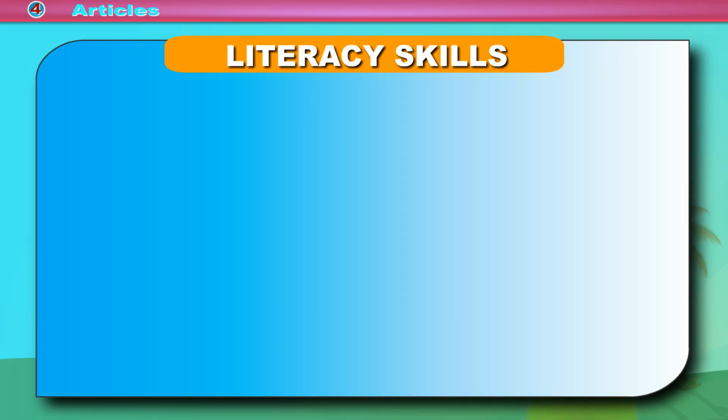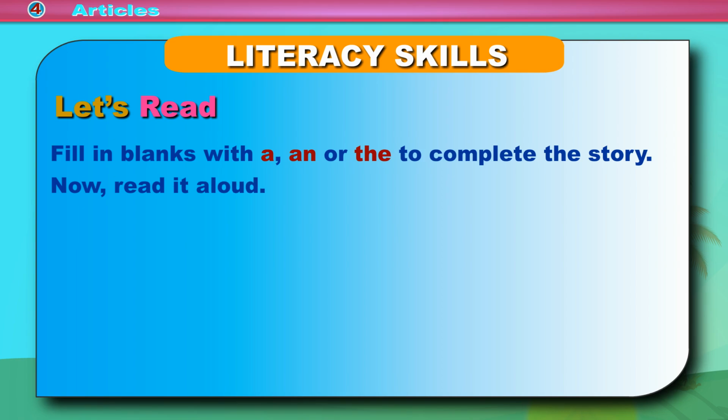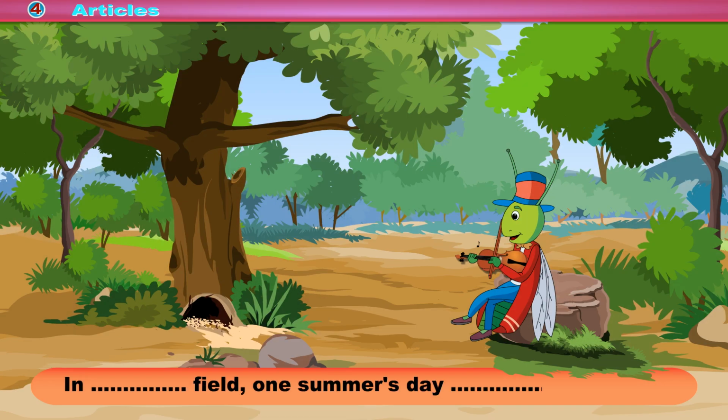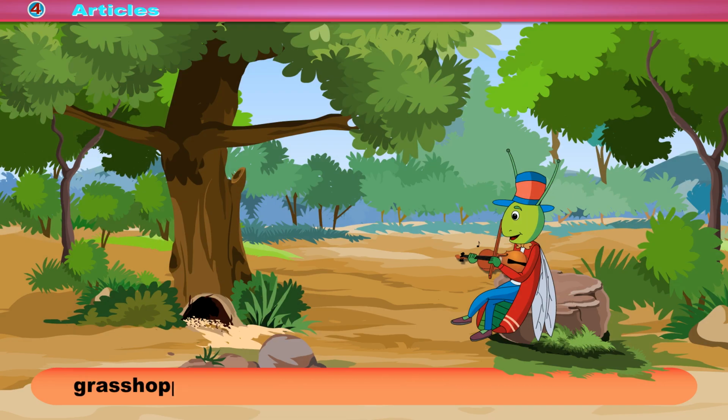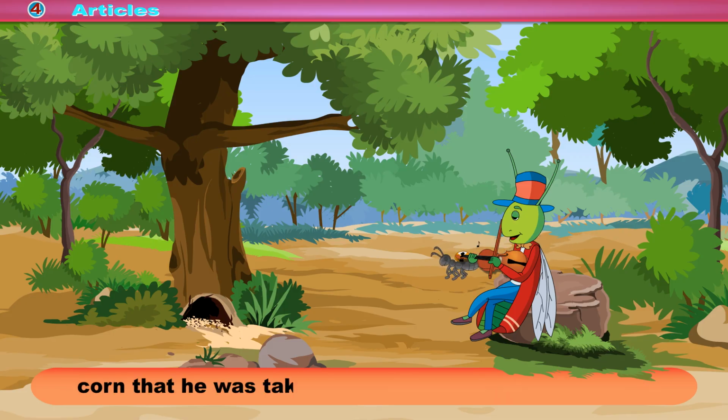Literacy skills. Let's read. Fill in the blanks with a, an, or the in order to complete the story. Now, read it aloud. The ant and the grasshopper. In the field, one summer's day, a grasshopper was hopping about, chirping and singing to its heart's content, and an ant passed by, bearing along with great difficulty an ear of corn that he was taking to the nest.